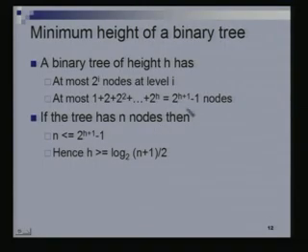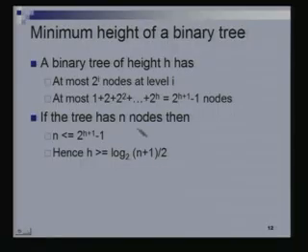So let's rewrite this. Suppose I told you that the tree has n nodes, right? Then n is less than or equal to this quantity, which means that the height of the tree, if I just rearrange this, is greater than or equal to log of (n plus 1) by 2. So if I give you a binary tree with n nodes in it, its height is at least log of (n plus 1) by 2. And there is a particular binary tree which achieves this equality, and that's the complete binary tree.